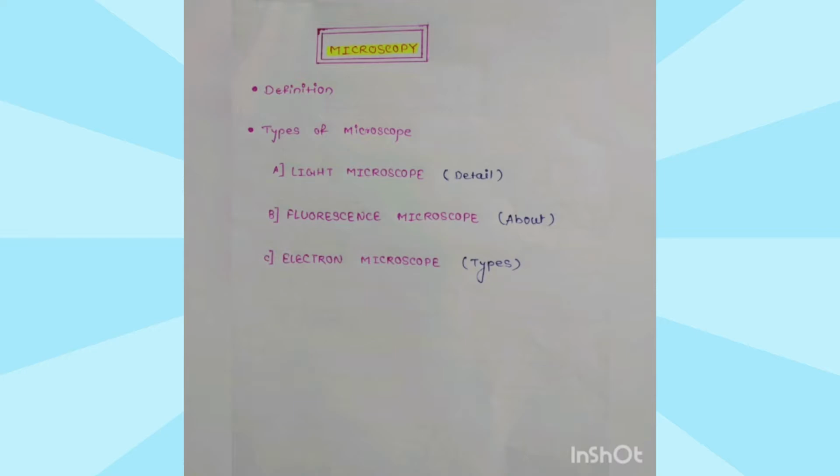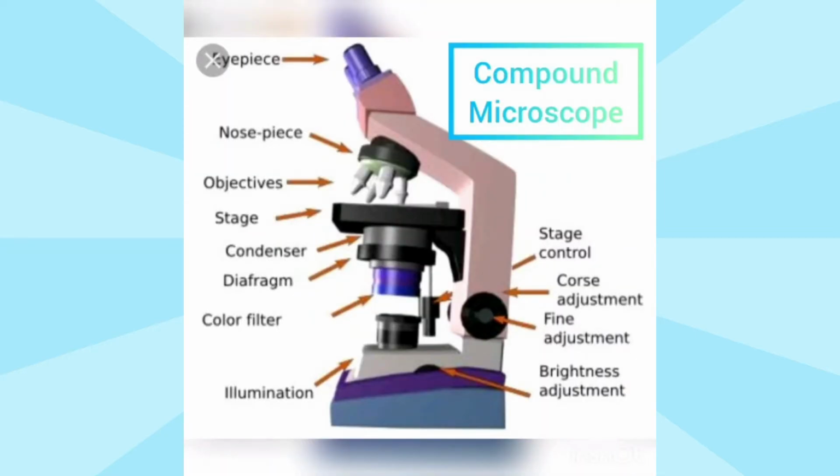The first type of microscope is the light microscope. It is also called the compound microscope. This microscope is very common and mostly used by students and researchers. The compound microscope has two sets of lenses. First is the objective and the other is the eyepiece. The objective magnifies the image, and accurate focusing is attained by a special screw appliance called fine adjustment.